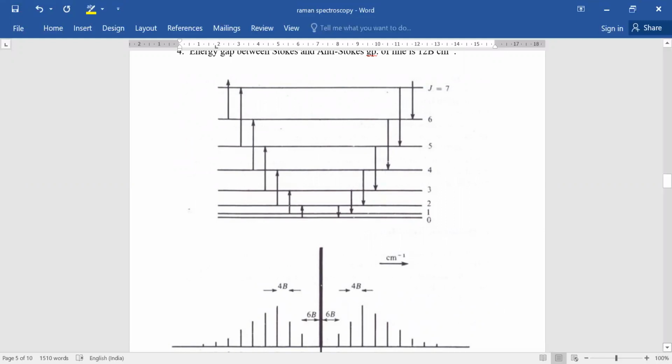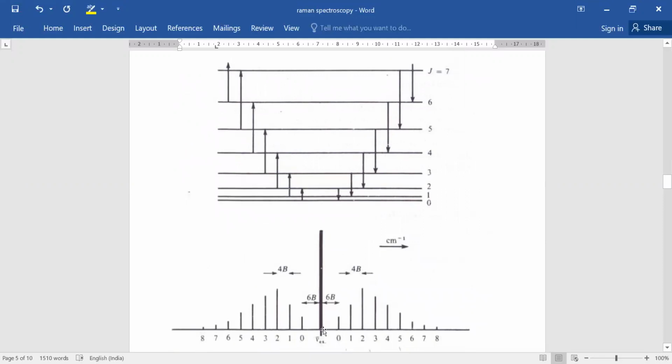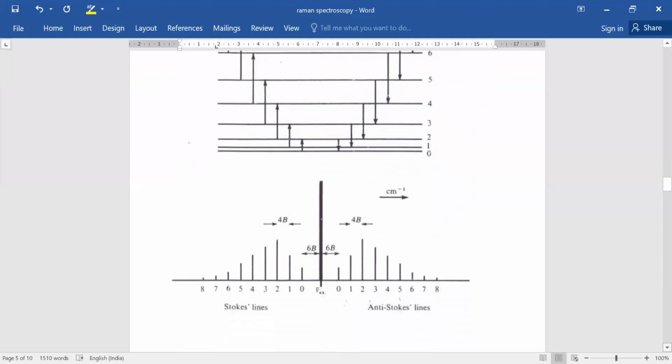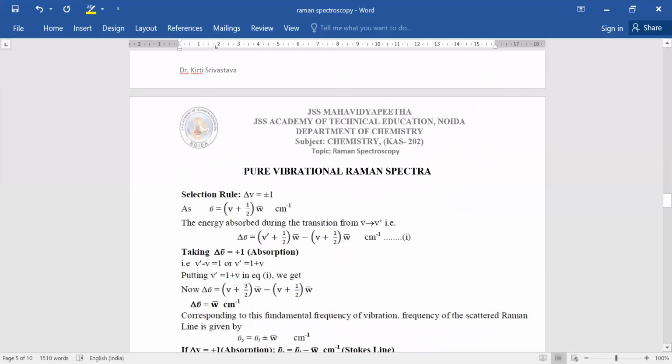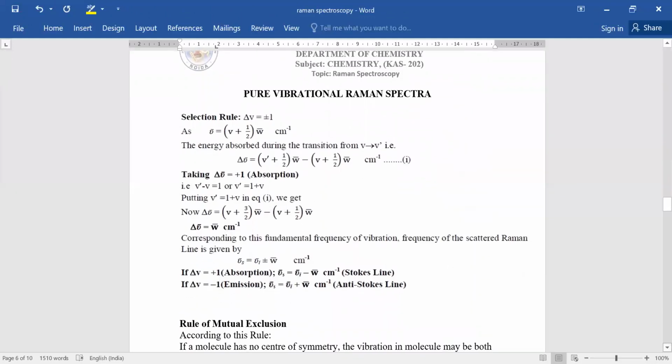Now you can see here that this is the Rayleigh line, and from this the first Raman line appears at a distance of 6b centimeter inverse from the Rayleigh line. While later the distance is only 4b centimeter inverse between either the Stokes lines or the anti-Stokes lines. So it is clear from the figure now. Now the pure vibrational Raman spectra.